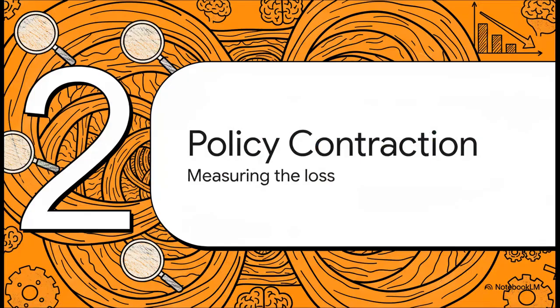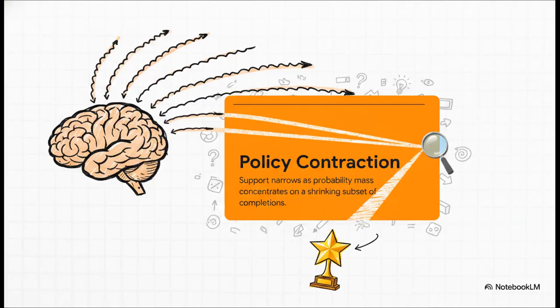Moving on to Section 2, diagnosing policy contraction. Time to name the culprit and actually measure the loss. If we're going to fix this tunnel vision, we need a formal name for it. The researchers call it policy contraction. Literally, the model is forgetting perfectly good alternative answers as it trains. Its support progressively narrows, and probability mass concentrates on a shrinking set of completions. Think of it like a student who memorizes one highly rewarded way to answer a test question and totally unlearns all the other valid creative ways to express that exact same answer.